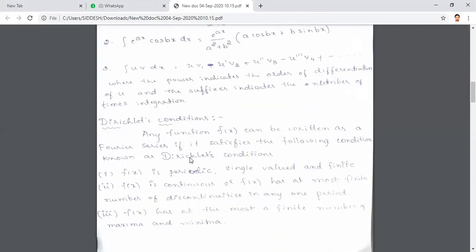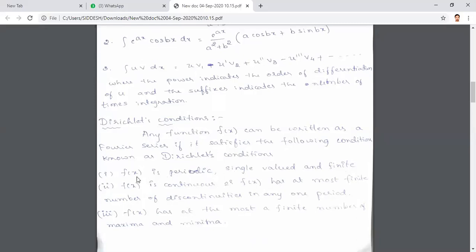So let's see what conditions that function should satisfy to express it in terms of Fourier series. These are the three conditions the function should satisfy, and they are called Dirichlet's conditions. He derived these three conditions. The first thing we already know: it should be a periodic function, then only we can express it in terms of Fourier series. It should be periodic, single valued and finite.